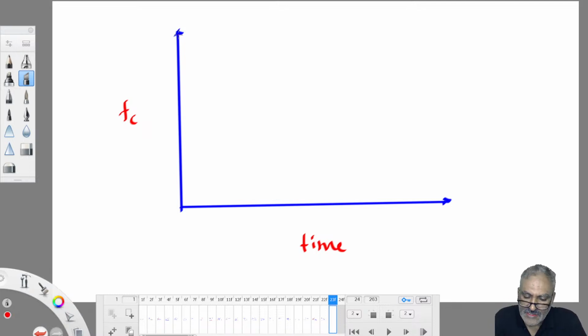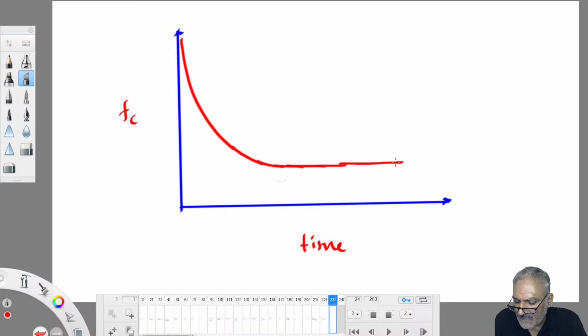So infiltration capacity is maximum at the beginning of the storm. As storm duration increases, not asymptotic, sorry, it attains a constant value after some time. Asymptotic means slowly it becomes 0. Constant means it remains constant. Maximum at the beginning. After some time it attains a constant value and remains with that value indefinitely. Understood? This is called the infiltration capacity curve.